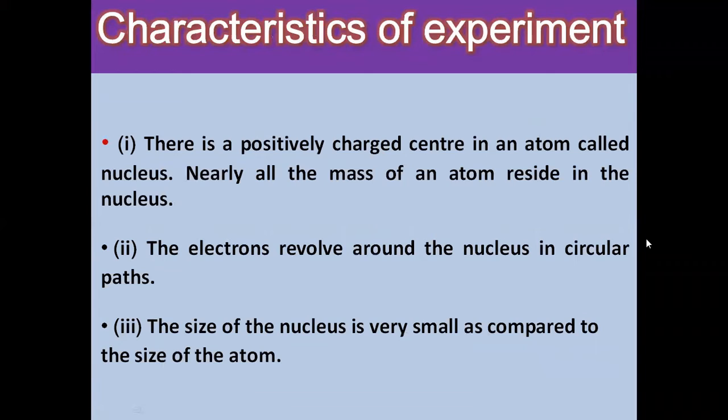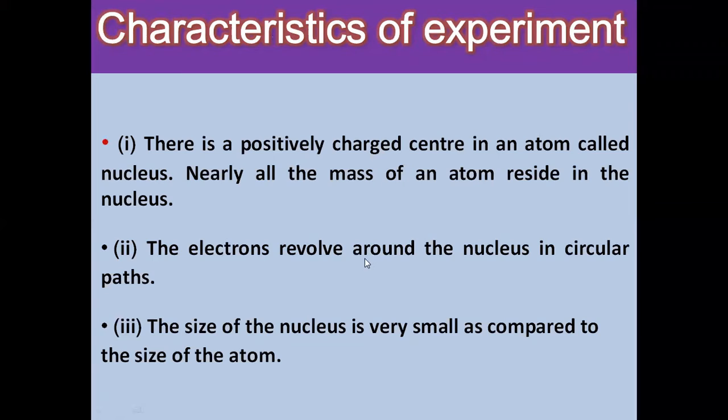Now, what are the characteristics of his experiment, or the features of his experiment? There is a positively charged center in an atom called the nucleus. This is the important information he has brought out from his experiment. There is a positively charged center, meaning it contains protons with positive charge, in an atom called the nucleus. Nearly all the mass of an atom resides in the nucleus. Most of the mass resides in the nucleus. It means the atom is a hollow sphere in which the entire mass resides inside this nucleus.